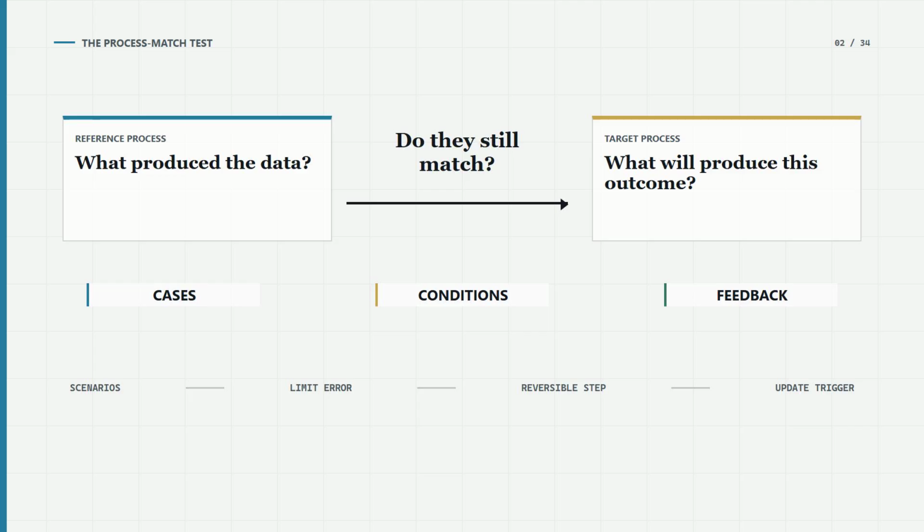If the match breaks, use scenarios, limit the cost of error, keep the next step reversible, and set an update trigger. This is not an argument against models, it is a test for knowing where their authority ends.